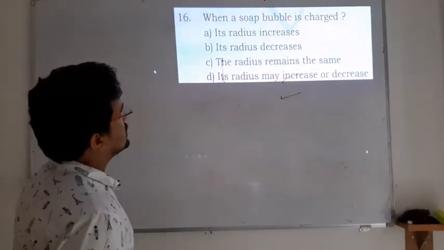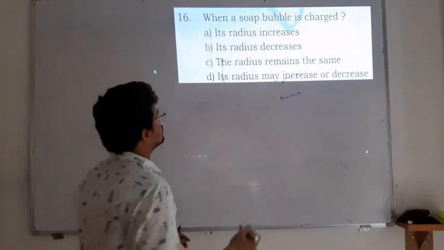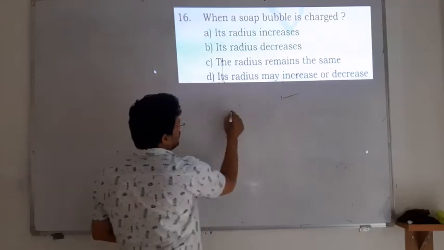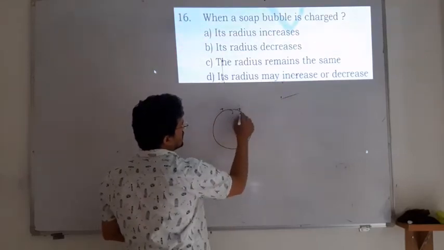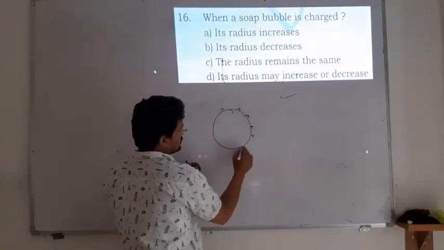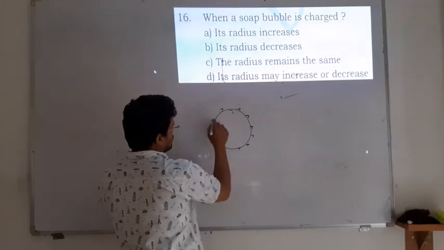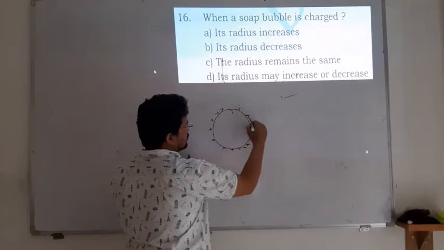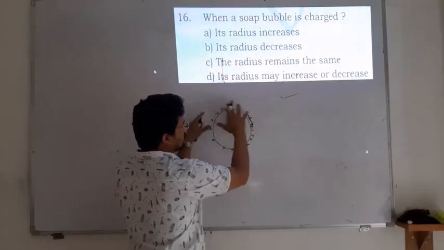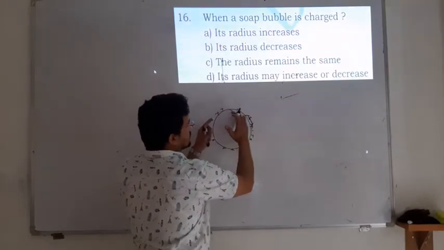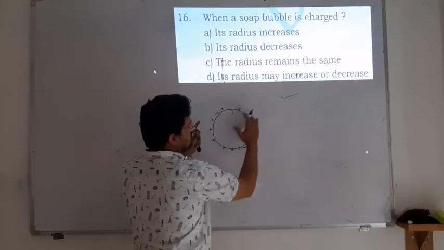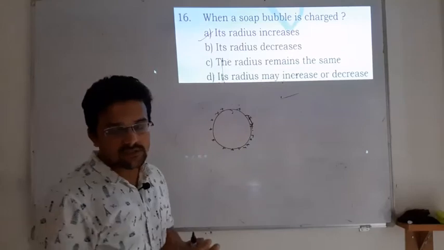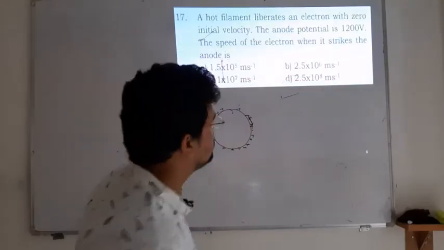When the soap bubble is charged, does its radius increase, decrease, or remain the same? Whenever you have a soap bubble and you apply charge, the charges will try to repel each other, and due to this the surface area will increase. And if the surface area increases, the radius also increases. So option A is correct. Next.